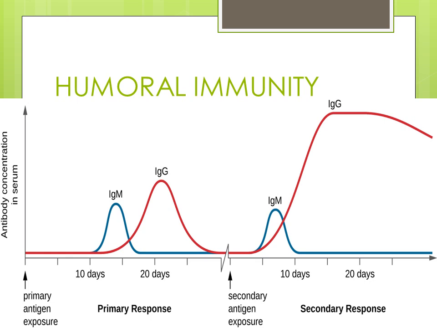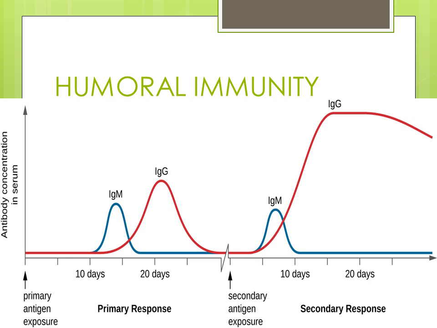For example, if a person is exposed to an antigen on day 0 and the antibodies develop on day 7, it means there is a delay of 7 days in the development of those antibodies. So this is the lag period.